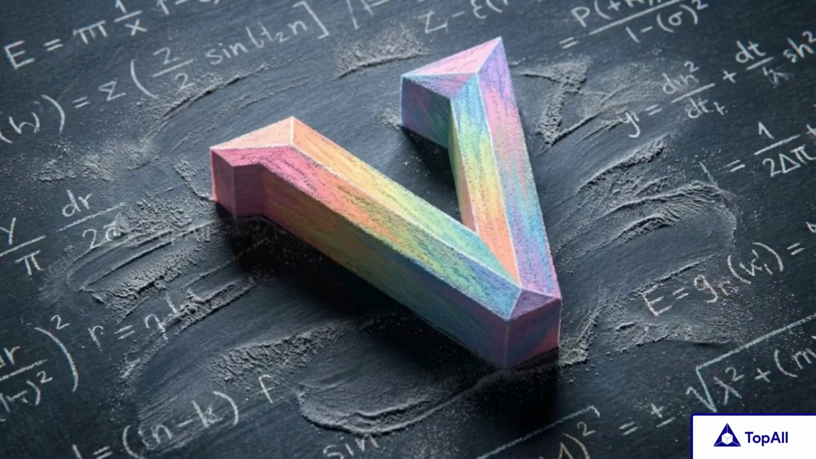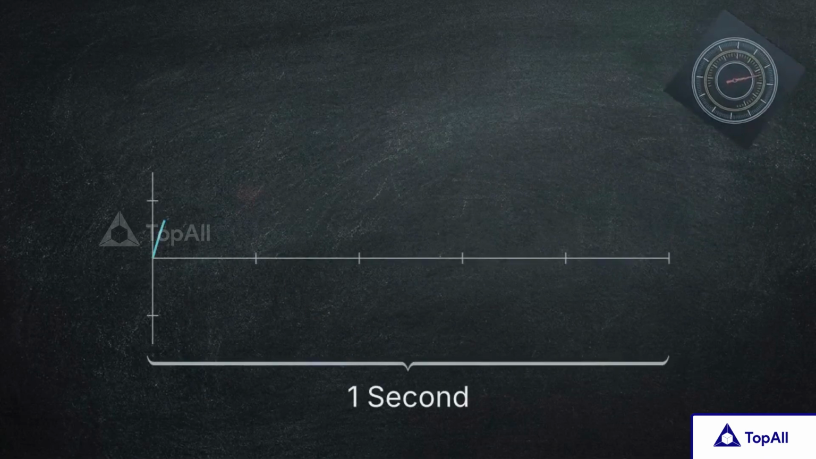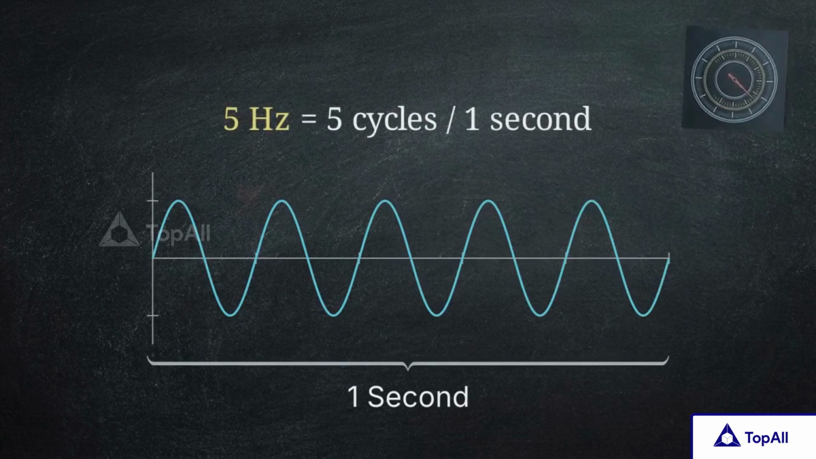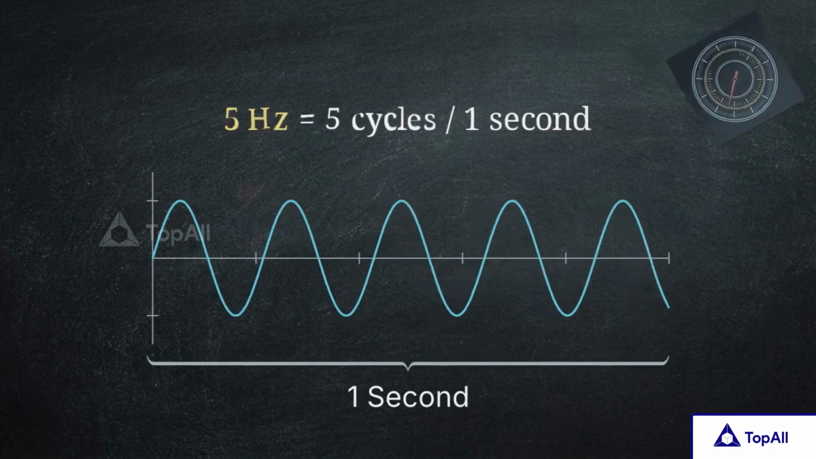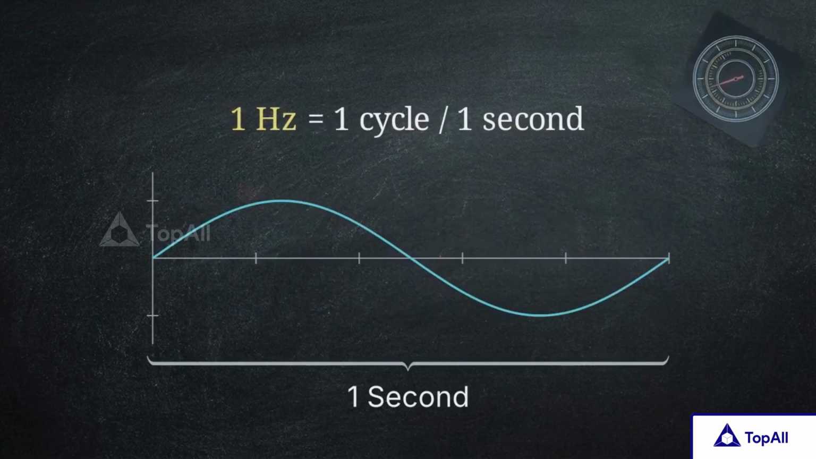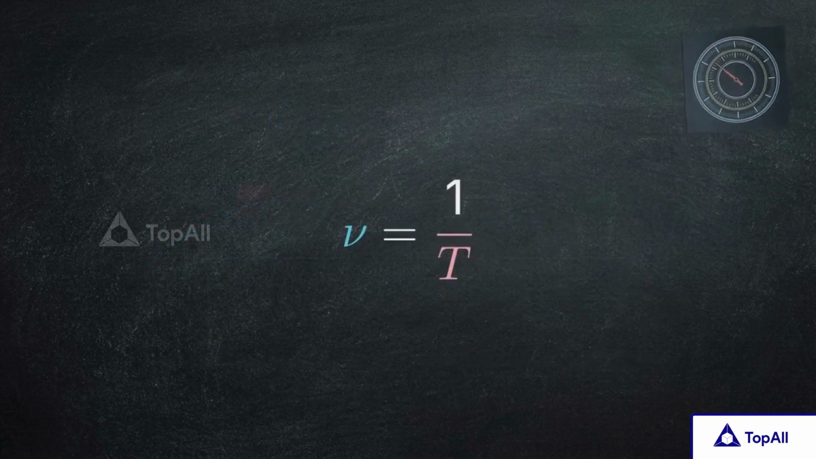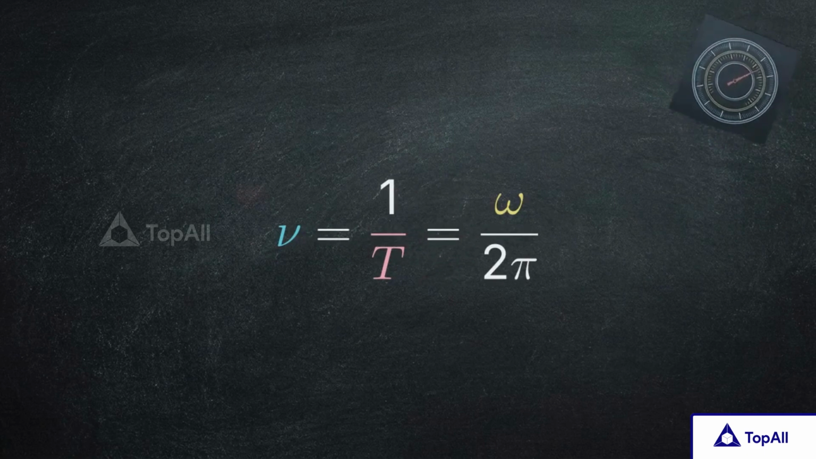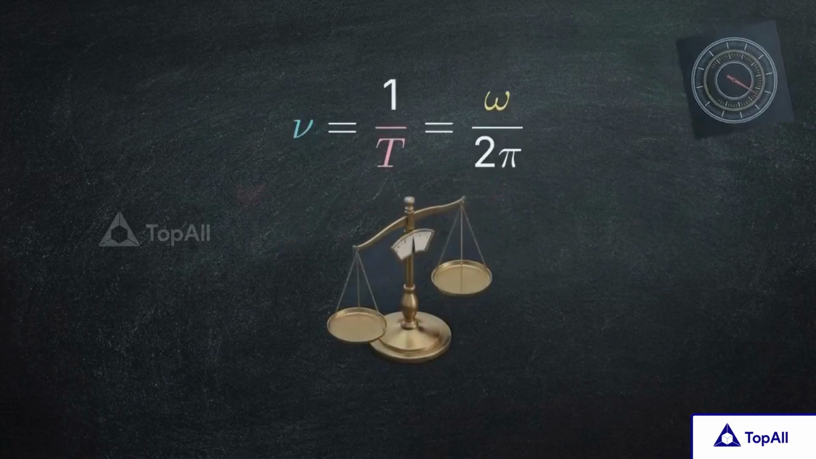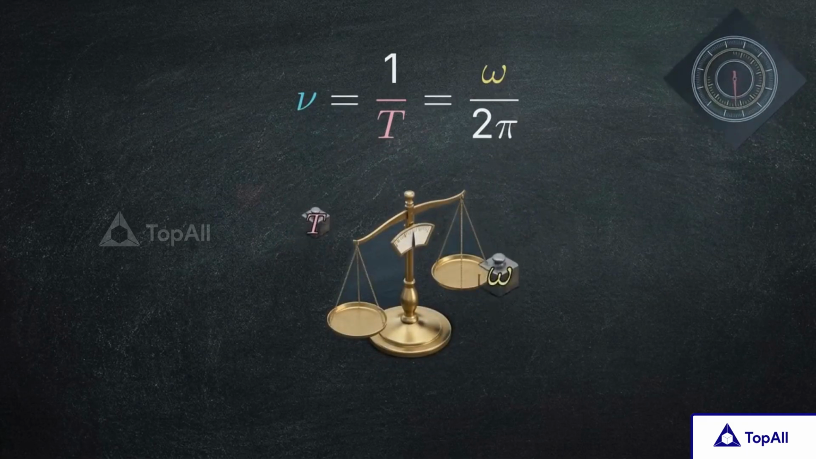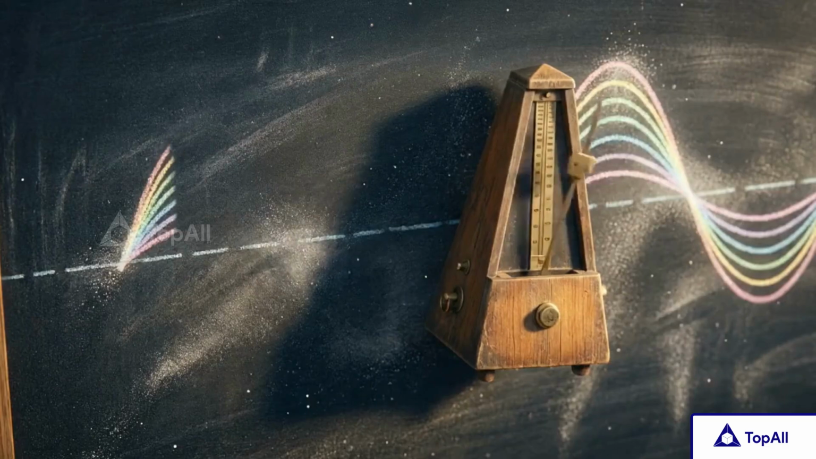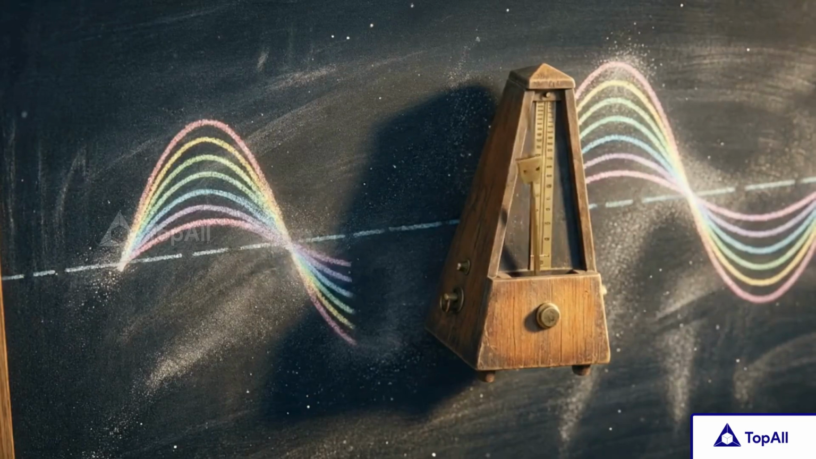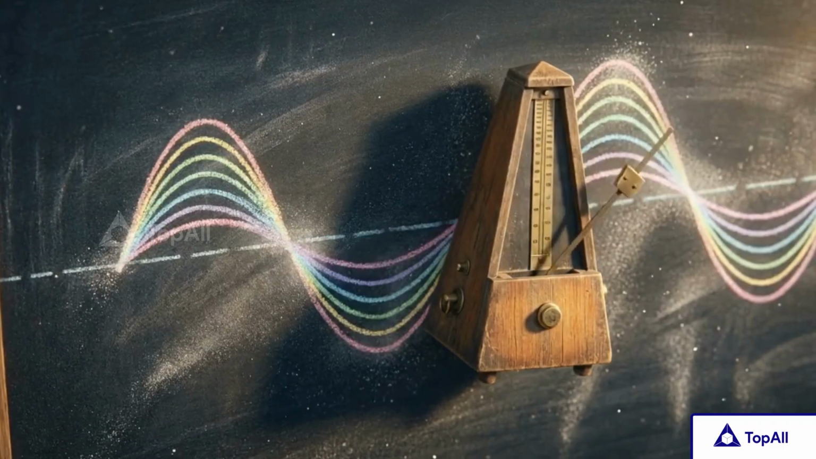We can also express this rate using standard frequency, nu. Frequency measures the number of oscillations per second and is measured in hertz. 1 hertz is equal to 1 cycle per second. Standard frequency is the exact inverse of the period. Nu equals 1 over T, which is equal to omega divided by 2 pi. The period and the angular frequency are locked together. If you know the time it takes for one cycle to complete, you mathematically know exactly how fast the wave's